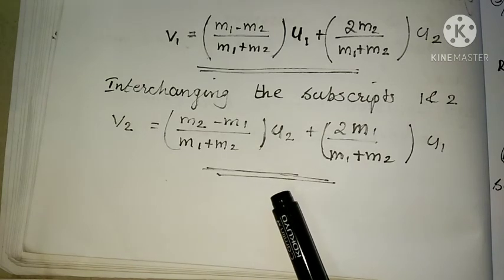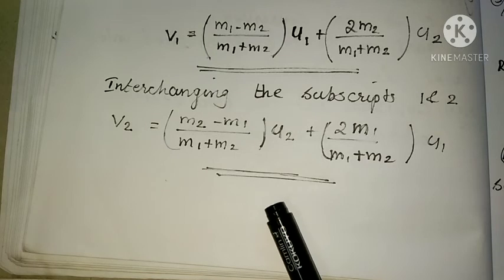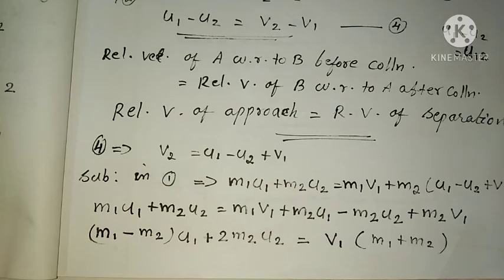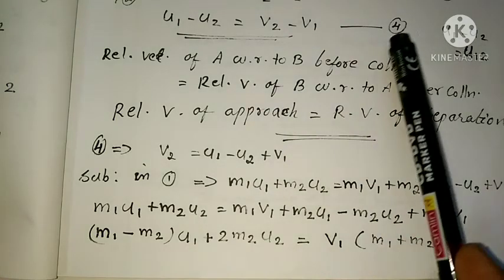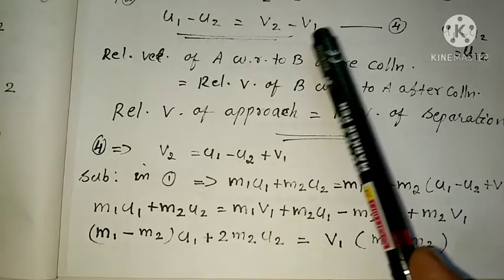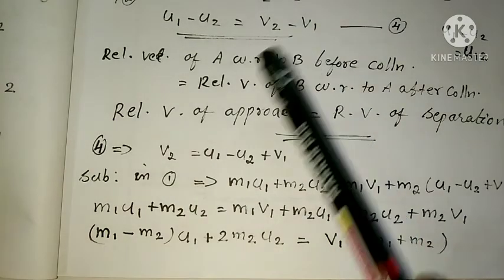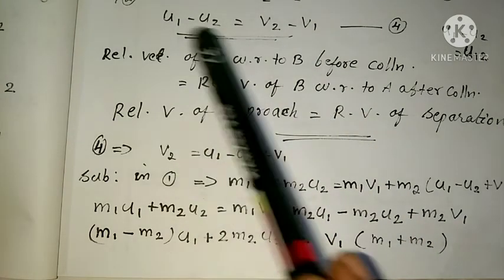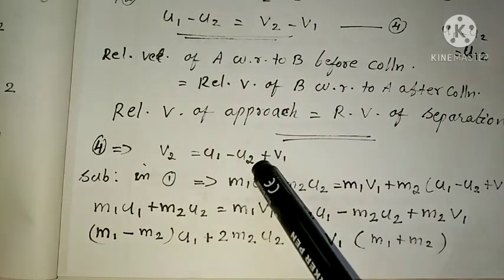So this is, from the conservation of momentum and conservation of energy, we derived this equation. You can also, from the fourth equation, take V1. Here we took V2 equal to U1 minus U2 plus V1.